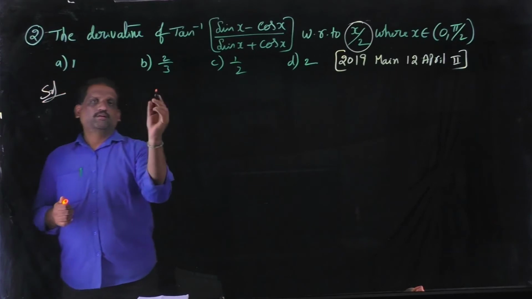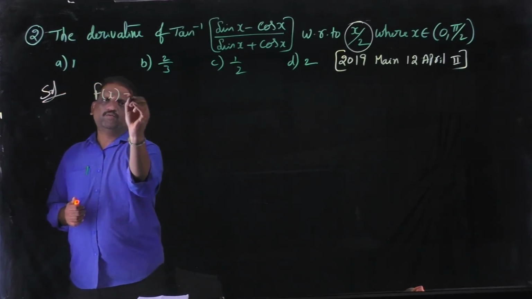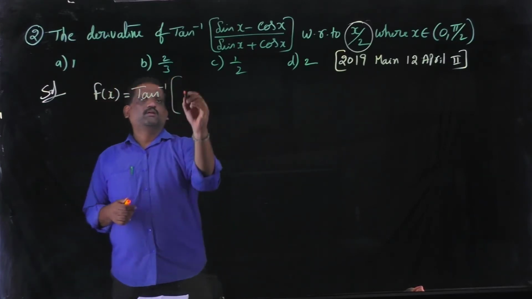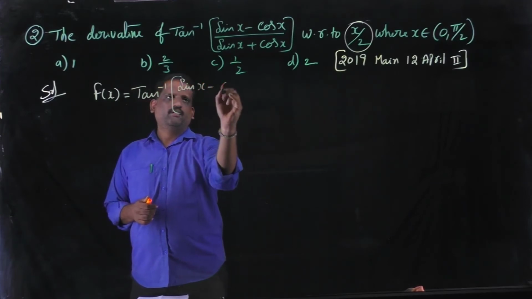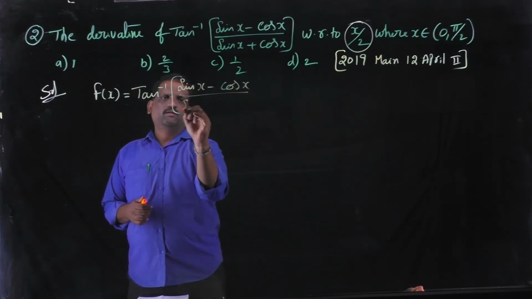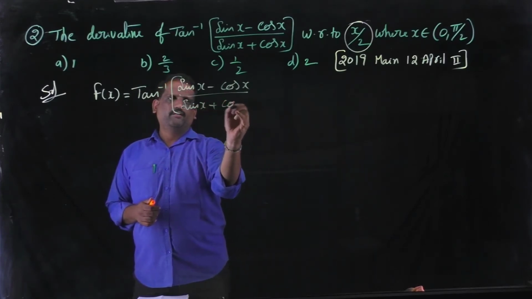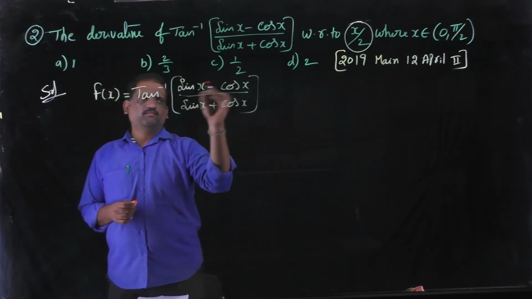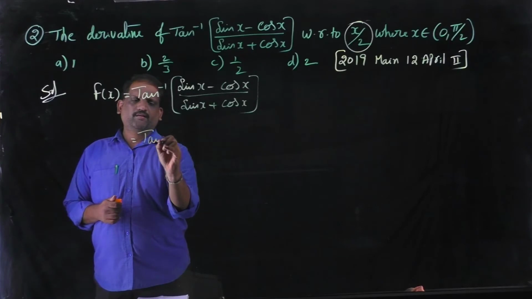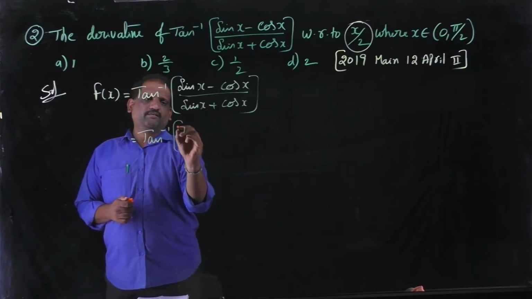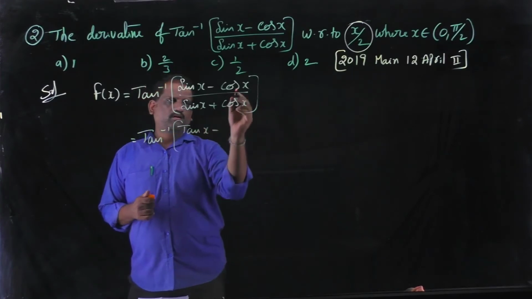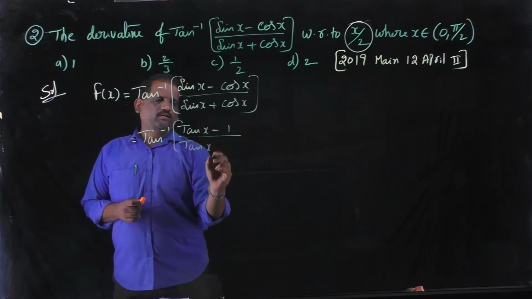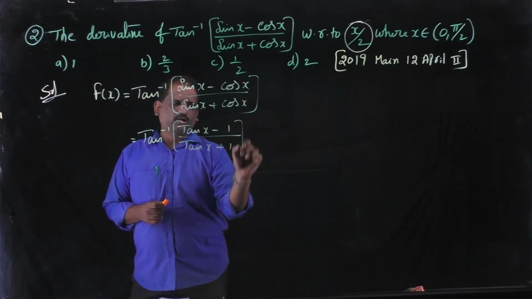Solution. Let f of x be equal to tan inverse of (sin x minus cos x) by (sin x plus cos x). Divide numerator and denominator in the bracket by cos x. Then we get sin x by cos x, that is tan x, cos x by cos x, that is 1, by sin x by cos x, that is tan x, plus cos x by cos x, that is 1.